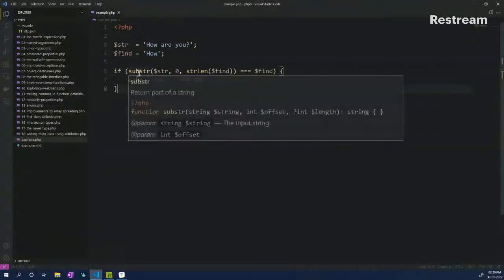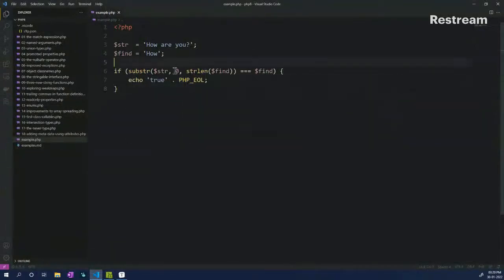So what are we trying to do here? We are basically mapping through the entire string from the 0th pointer, which is from the beginning, and trying to figure out if, from the length of the word, basically we do a strlen of "how".